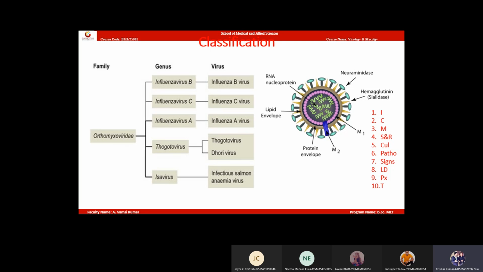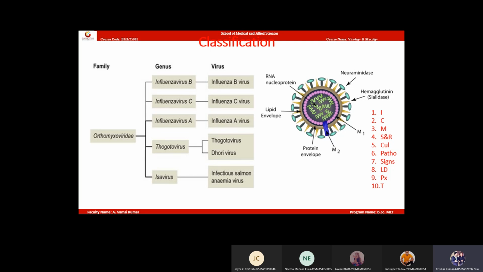Neuraminidase will bind to the mucous membranes, whereas hemagglutinin will bind to the red blood cells. Other than these 2, you have M1 and M2 proteins also. Actually, for students, these things we will not study. These will be studied in molecular students, who will study the protein machinery and protein functions. So just for namesake, you can remember M1 and M2.